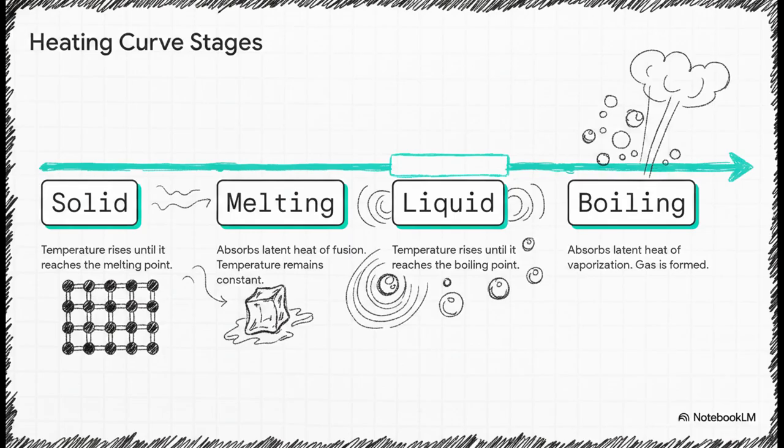Let's see how this builds on a heating curve. We start with a solid. Heat it up until it hits fusion or melting, becomes a liquid, and then hits vaporization to become a gas. See those completely flat steps on the timeline? That is exactly where the latent heat of fusion and vaporization are doing their thing. The temperature isn't rising, but trust me, the internal state of that matter is undergoing a massive, total transformation.